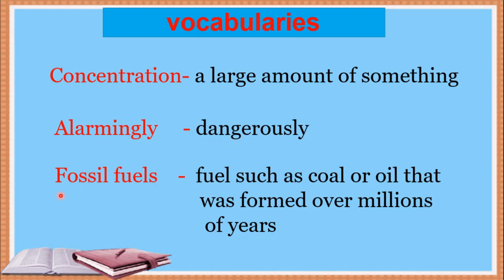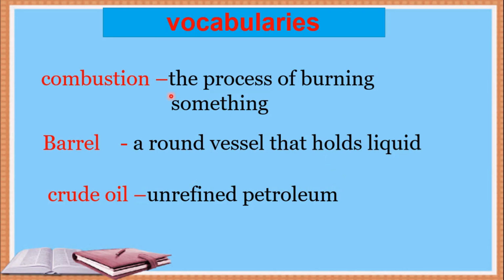Now the next word, that is fossil fuels. Fossil fuel means fuel such as coal or oil that was formed over millions of years. Now the next word, that is combustion. Dear students, the word combustion means the process of burning something. Then barrel. Barrel means a round vessel that holds liquid. After that, the word crude oil. Crude oil means unrefined petroleum.